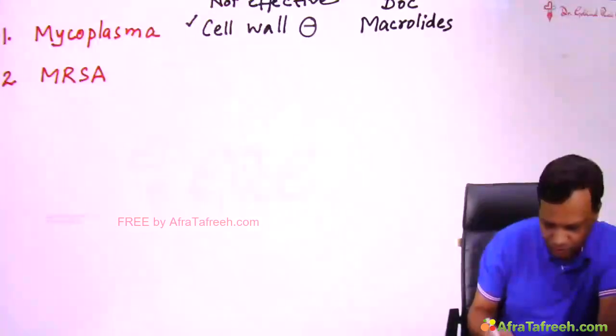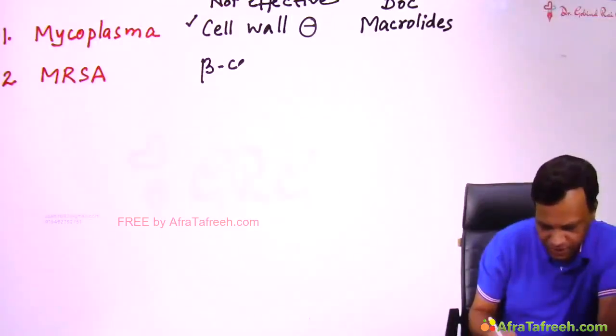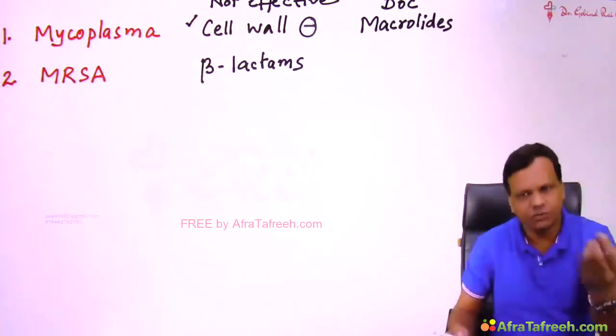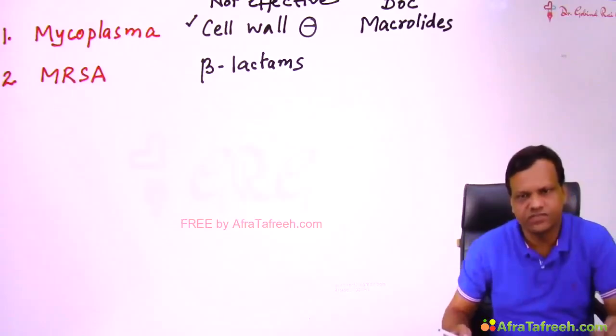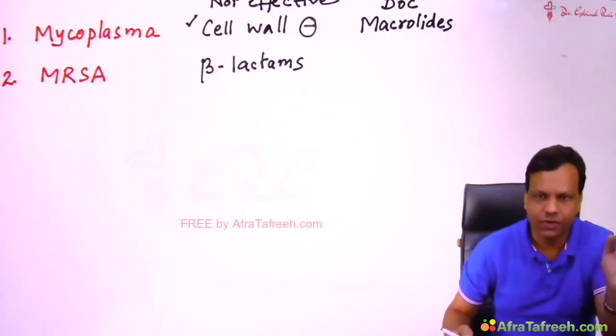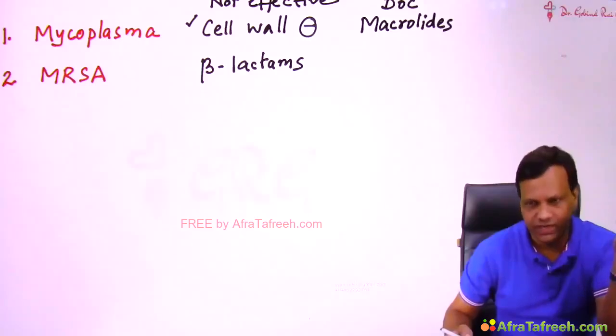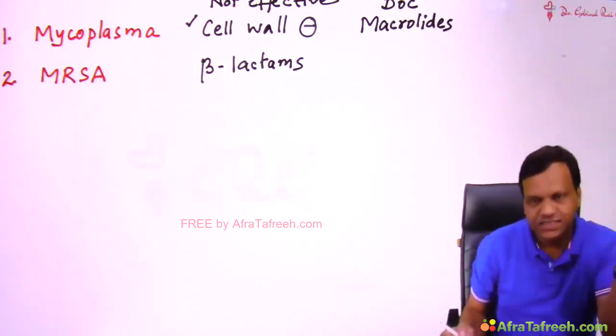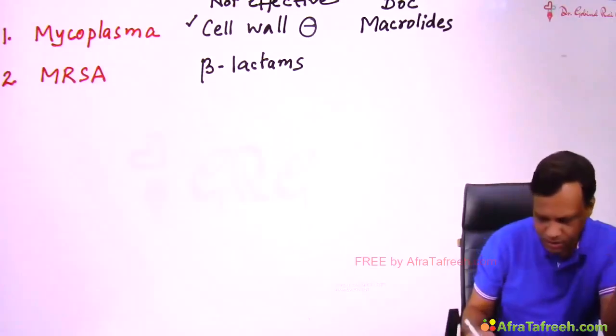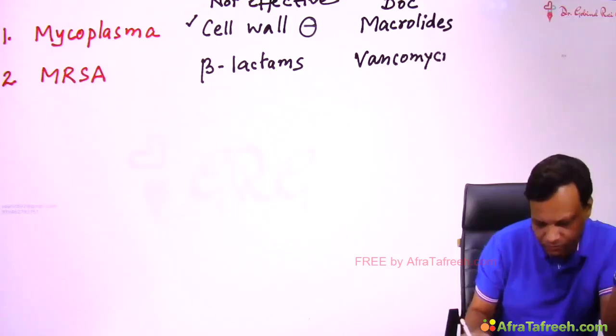So the special point to remember: which drugs are not effective for MRSA? Beta-lactams are not effective, except one group of beta-lactam, the 5th generation of cephalosporins, which are effective. Apart from that, no other beta-lactam. That means no penicillin, no cephalosporin, no carbapenem and no monobactams, except the 5th generation cephalosporins. And what is the drug of choice for MRSA? Drug of choice for treatment is vancomycin.